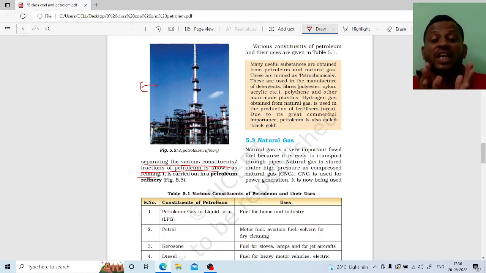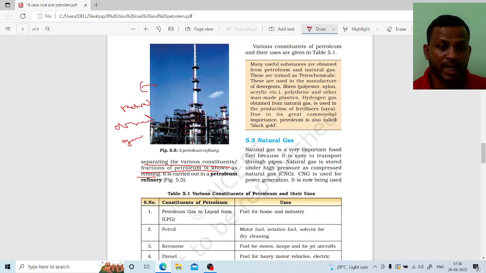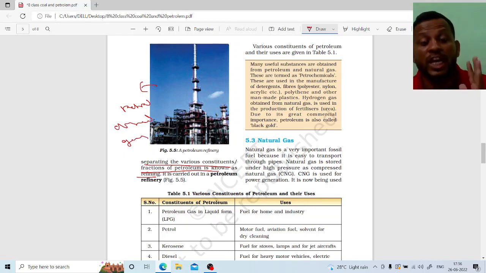This is known as the refining of petroleum. It means we can say it is the separation of the constituents. Here look, we separate the petrol, we separate the diesel, right? We separate the gas. This is known as the refining of petroleum products here. Are you getting my point?